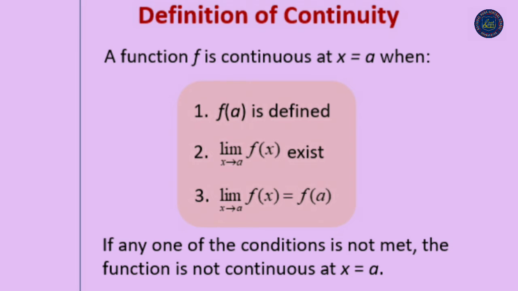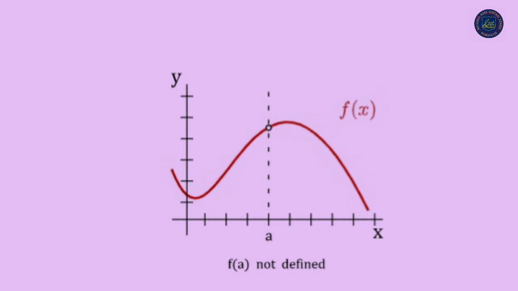Now just look at different situations. In the first one, x is equal to a. Here the left hand limit and the right hand limit exist and they are equal, but f of a is not defined. Therefore, this function is not continuous.